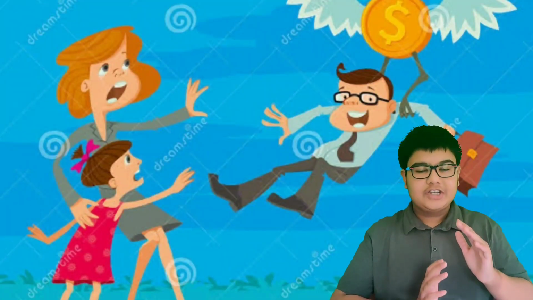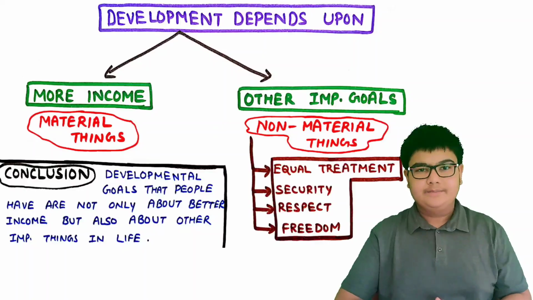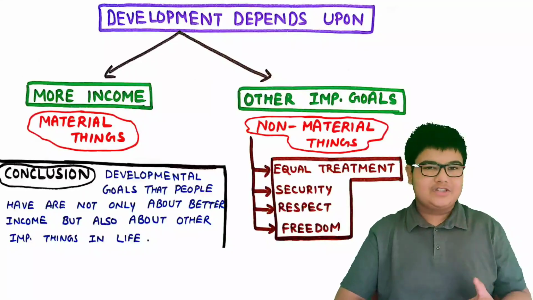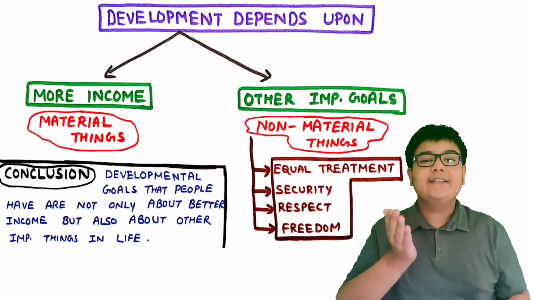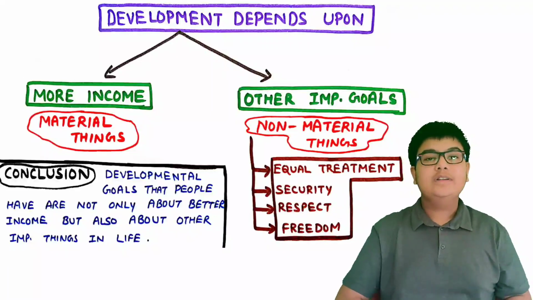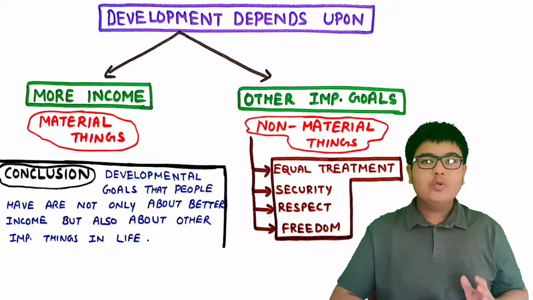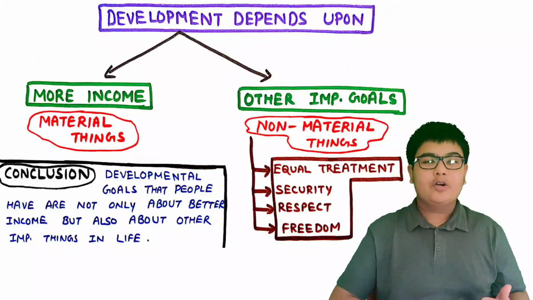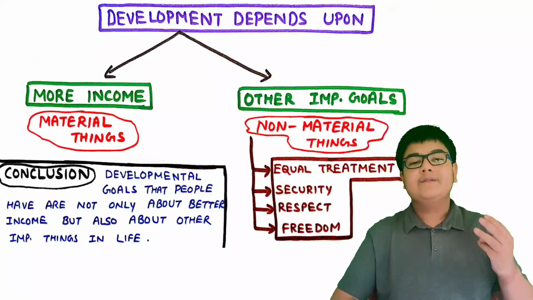He will not get sanitation facilities, proper electricity supply, etc. So what would your father prefer? Of course, he would prefer the first choice, as though it has lesser income, it provides a safe and secure environment. So from this example, we can conclude that developmental goals that people have are not only about getting more income, but they are also about getting other important things in life, such as respect, security, equal treatment, etc.